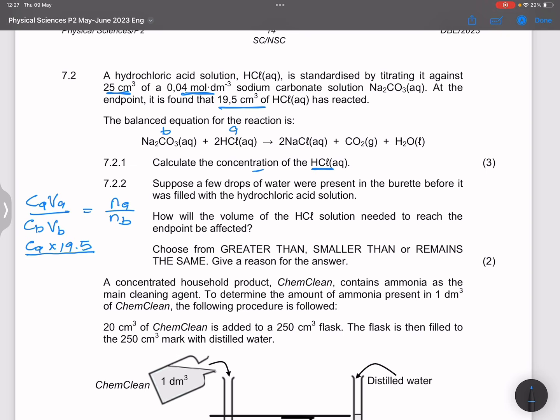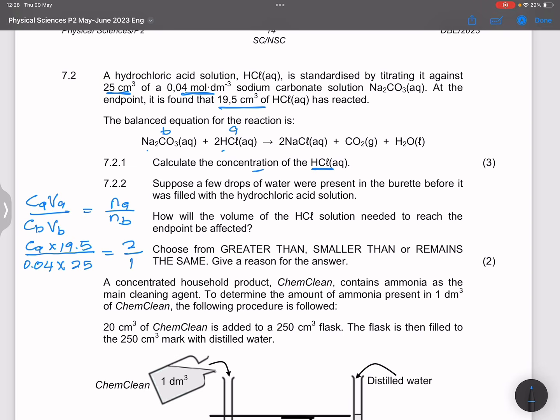Concentration of the base is 0.04 multiplied by the volume, 25. And note, ladies and gents, when it comes to NA, that's the coefficient there, so that will be 2. And B has got 1 over there.